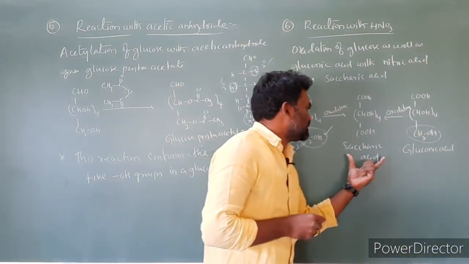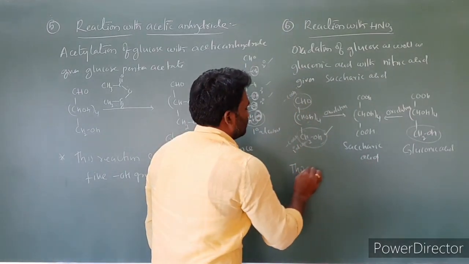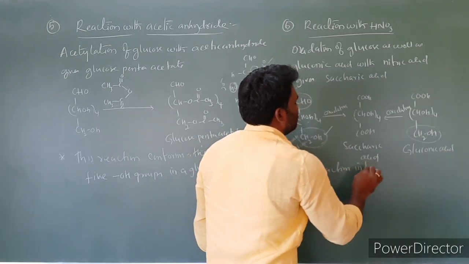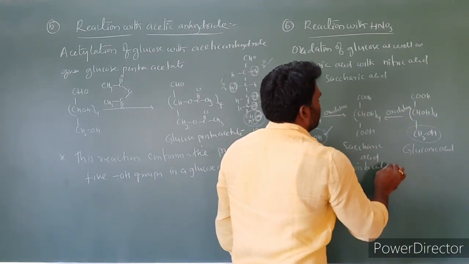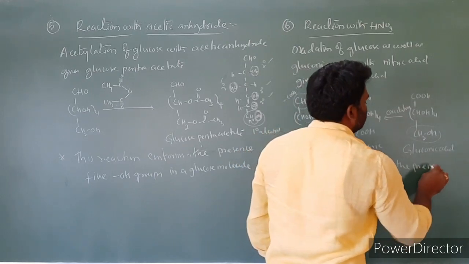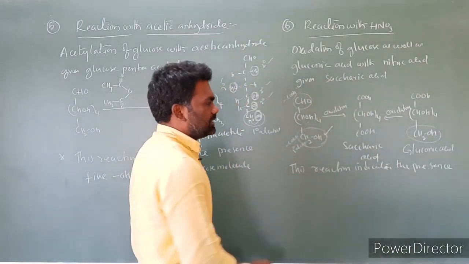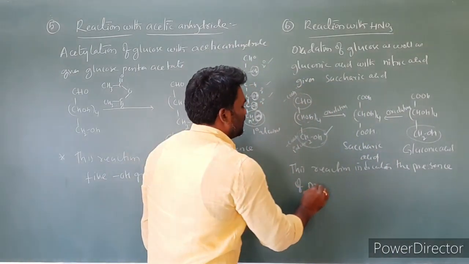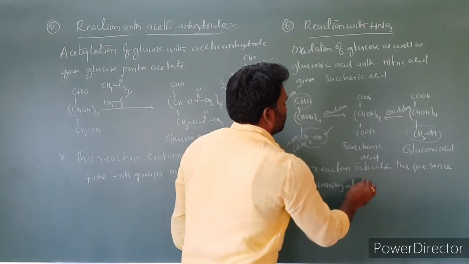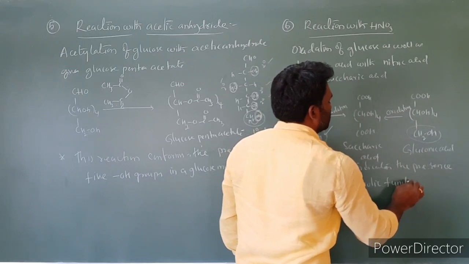The product here is saccharic acid. So this reaction indicates or confirms the presence of a primary alcoholic functional group.